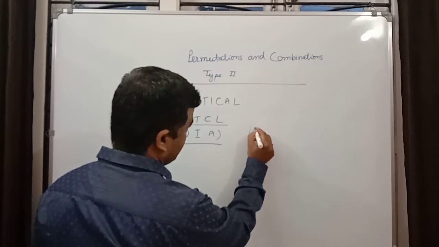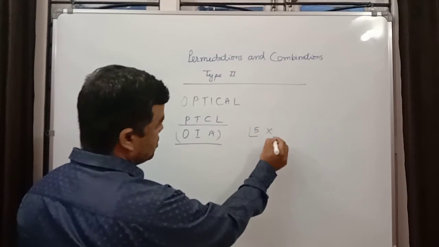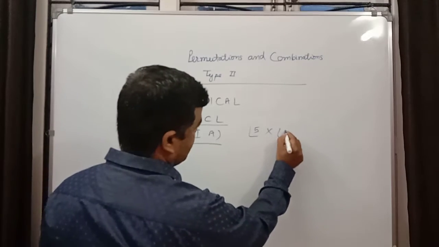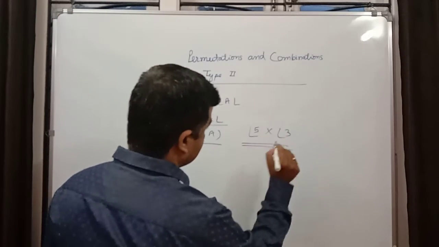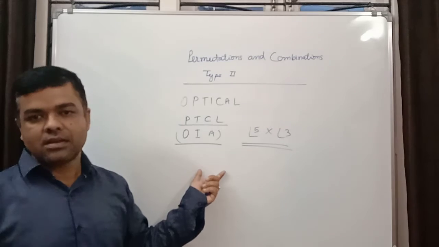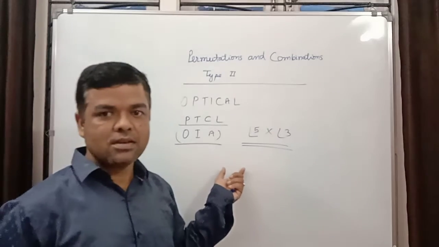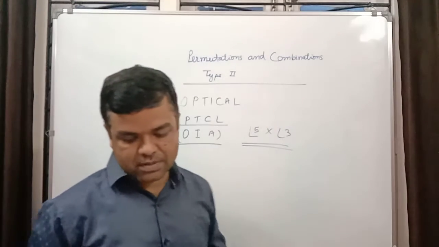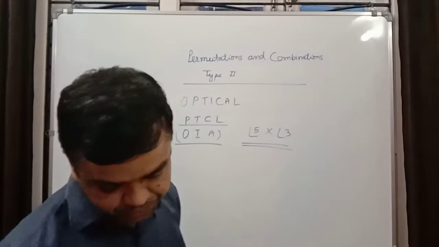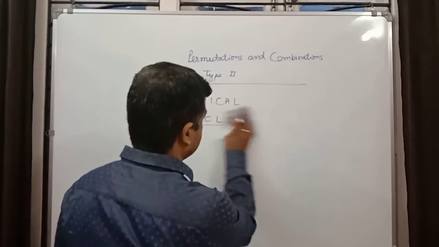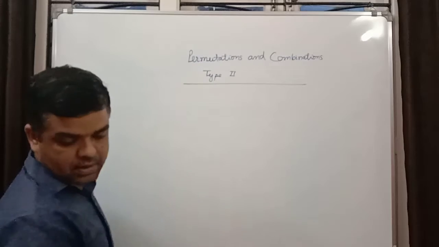So factorial 4 for the letters into factorial 3. You solve this. This will be your answer. This I am leaving for you as homework. Okay, so you solve this. Another question.